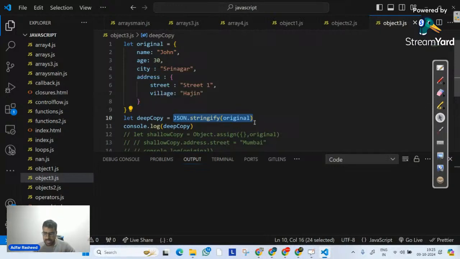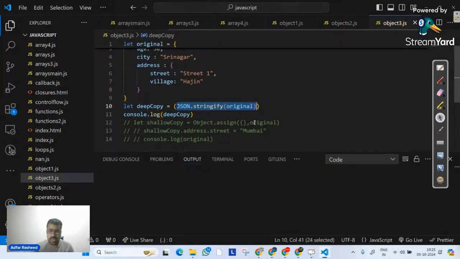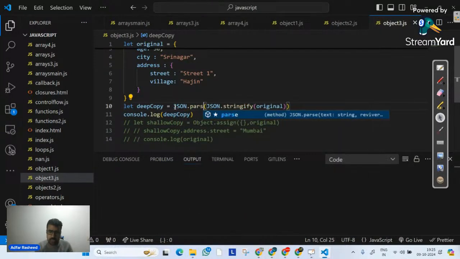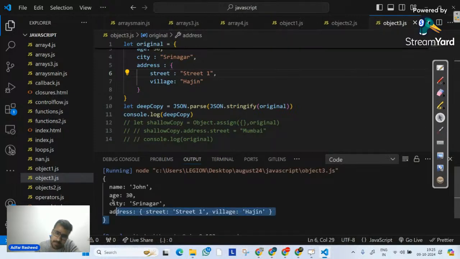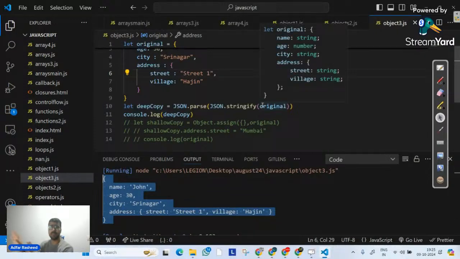So I will simply tell it to convert the JSON object back into a normal object. JSON.parse. So what I've done is I have simply converted it into a string, or a JSON object, first of all, and then converted it back into an object. So it is still an object. And in this case, if I try to execute this, we can clearly see it is a proper object, still the same object, and it is a deep copy. If some of the students don't know what's happening, it's completely okay right now, just write on your rough copy that this is the solution for deep copy. That's it. Later on, we will understand what stringify is. Later on, we will understand what parse is.